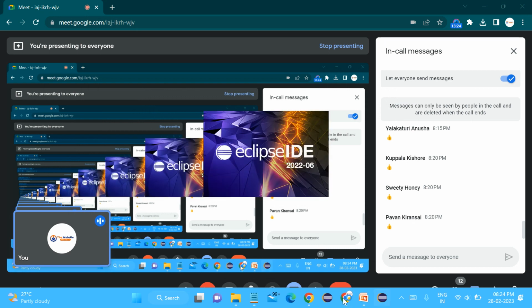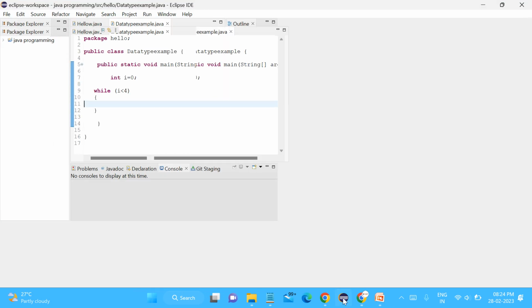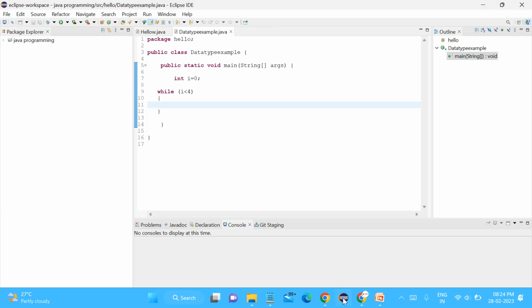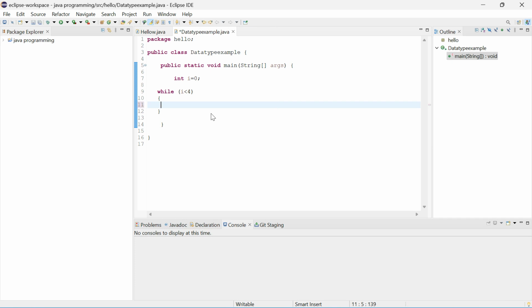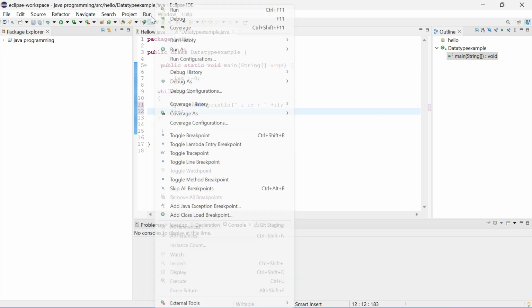So what I have done, there is no break to the loop. So that is why the 0 is printing again and again. I have changed the code as well, but the error is not yet rectified because it is still in running mode. If I change the code now, it is no use. So I have to close the Eclipse. Let's check now. You can see the console, right? There is no output.